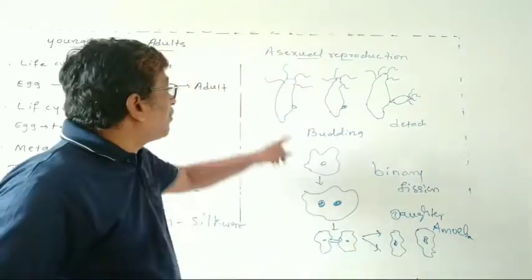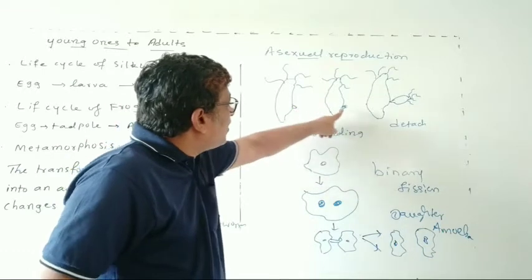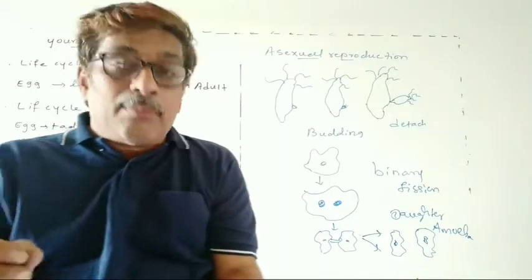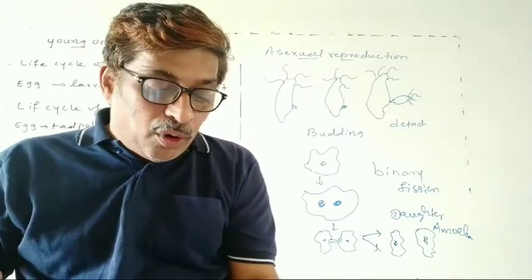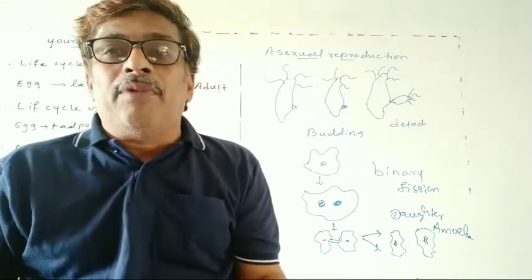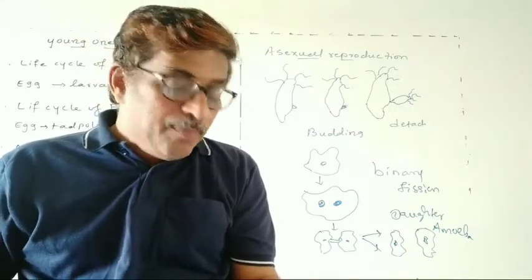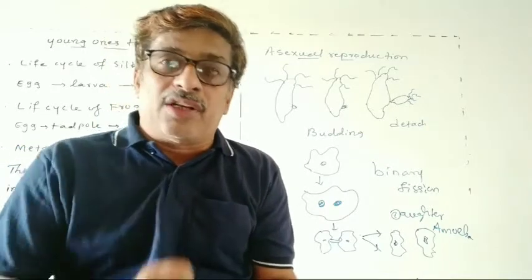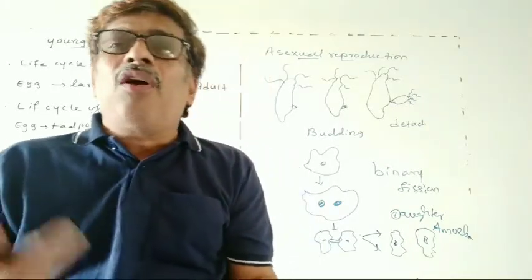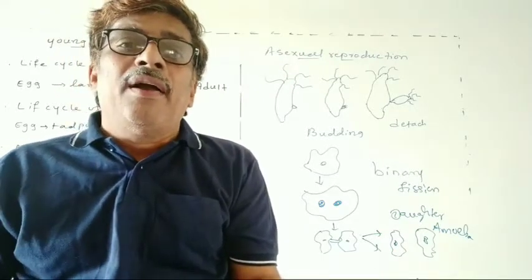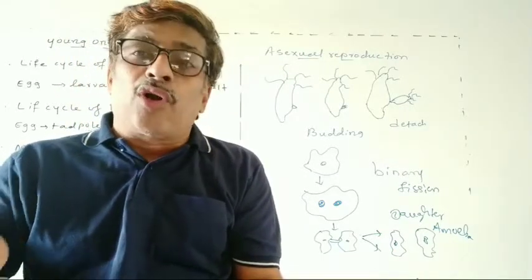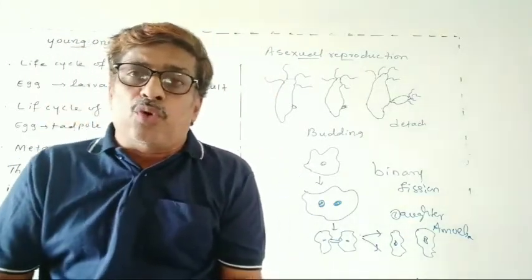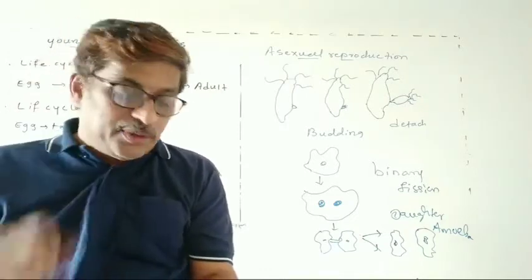See, look for bulb-like projections. So these are outgrowths, or bulb-like projections from the parent body. Count them, and count how many there are like this. And observe the size of the different projections or buds. Observe the size also. Then draw a rough sketch of what you have observed. After observing under the microscope, you have to draw a sketch of this.